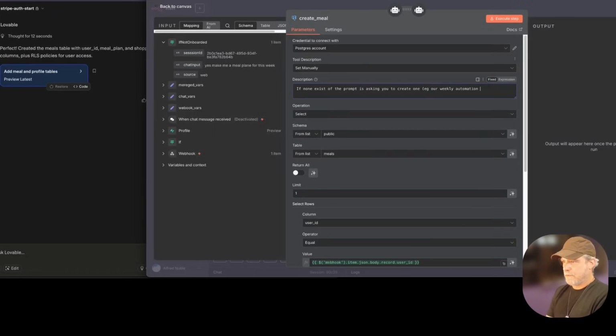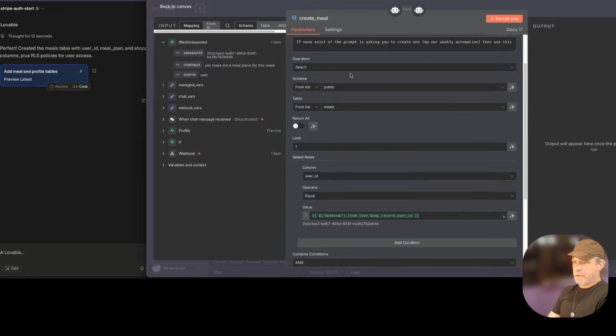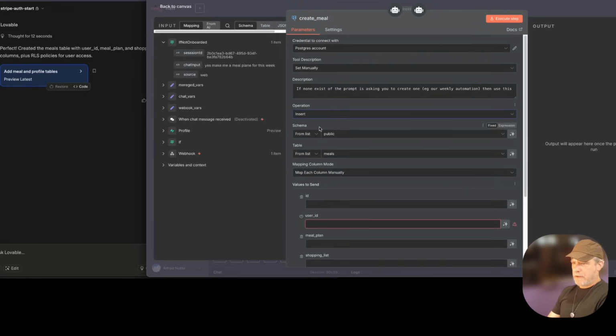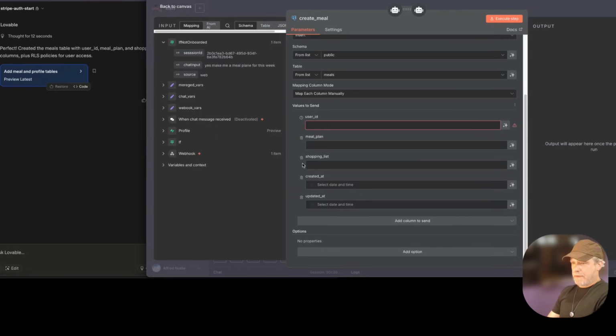That would be cool. So we're going to actually use our weekly automation to do this. That'd be cool. So we're going to say insert meals. So we can do that. And then, yeah, that's tricky. So this is where I want to be better at these vars. I'm going to pay for this in a bad way.